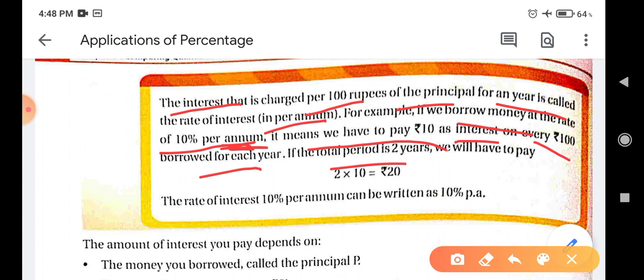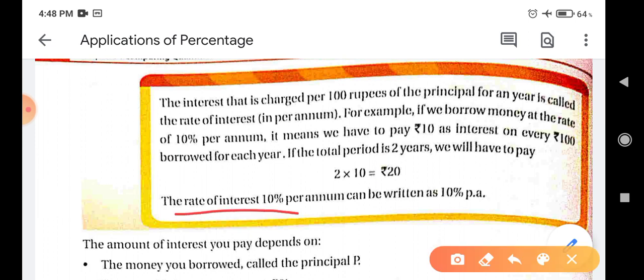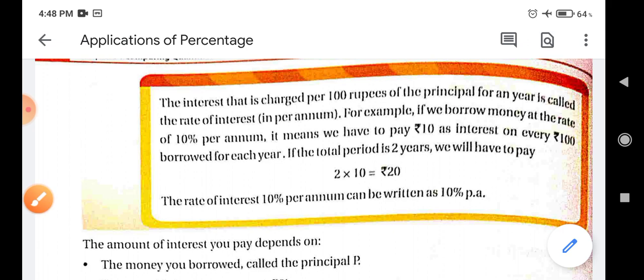If the total period is 2 years, then we have to pay 2 into 10 is equal to 20 rupees, because the rate of interest is 10%. So for every 100 rupees, 10 rupees will be charged as interest. So this is rate of interest. Rate of interest 10% per annum can also be written as 10% PA. PA means per annum. This is called rate of interest.